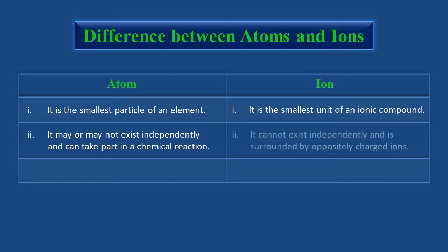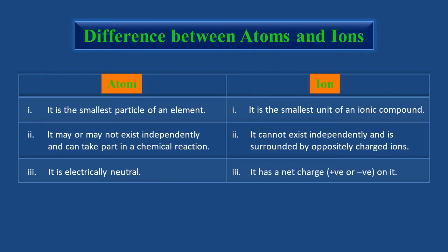On the other hand, an ion cannot exist independently and is always surrounded by oppositely charged ions. An atom is electrically neutral due to the presence of an equal number of electrons and protons. On the other hand, an ion has a net charge on it, either positive or negative.